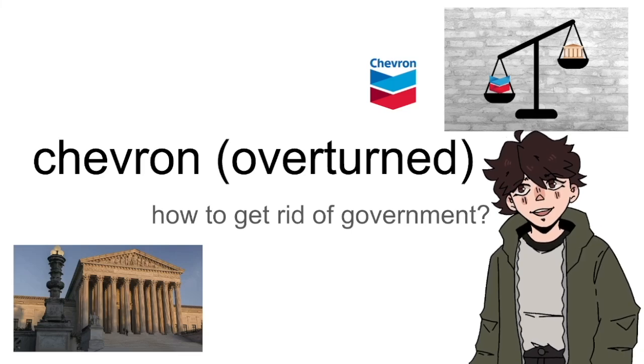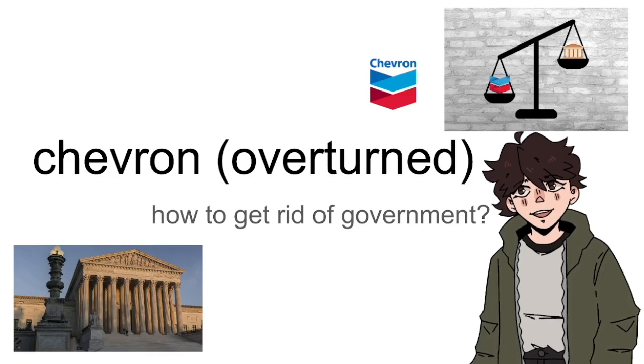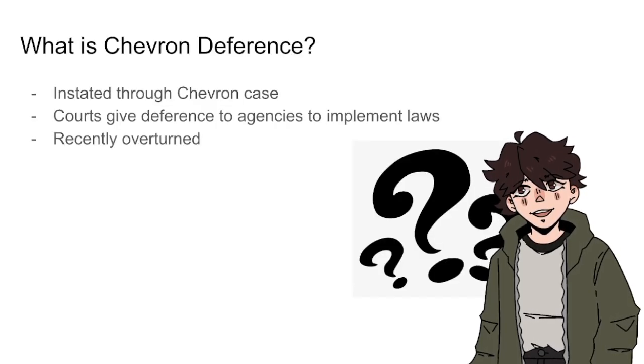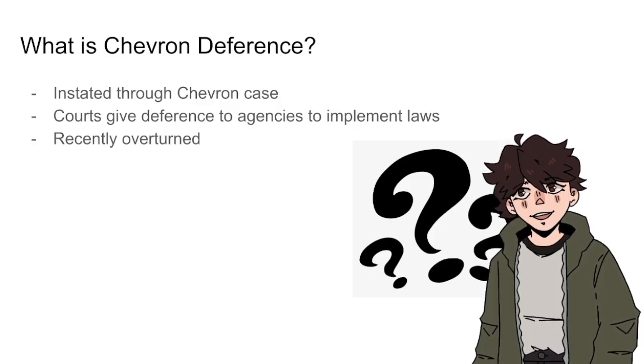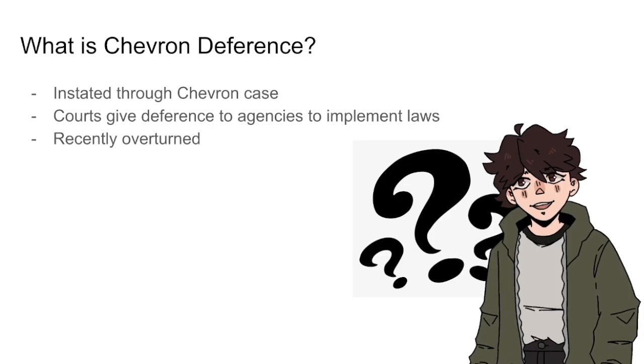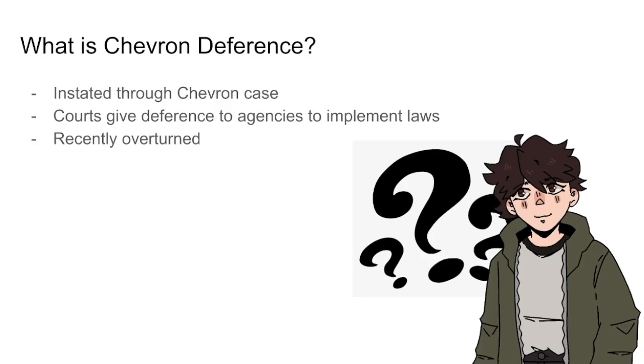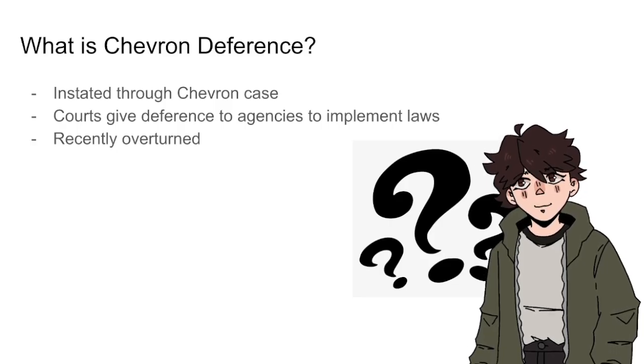Chevron, overturned. So I'm going to talk about chevron deference, which was overturned in a recent Supreme Court case. First off, what is chevron deference? Well, chevron deference is a legal concept that was instated through the Chevron v. Natural Resources Defense Council court case of 1984. Most laws are vague, and chevron deference means that courts should give deference to agencies when interpreting the law.